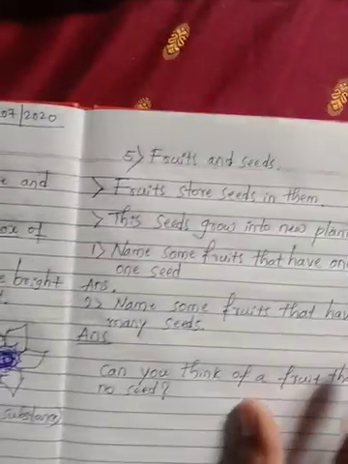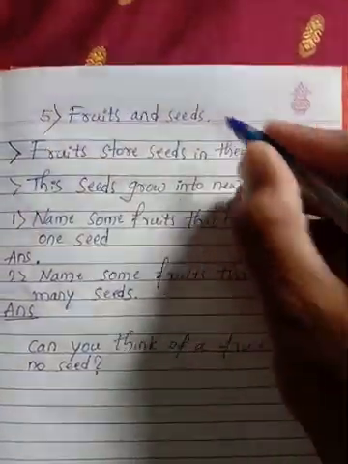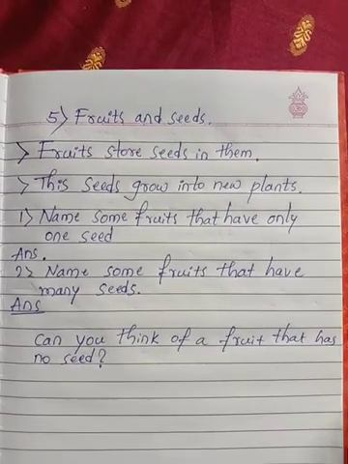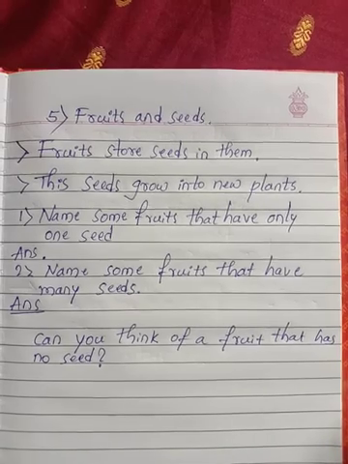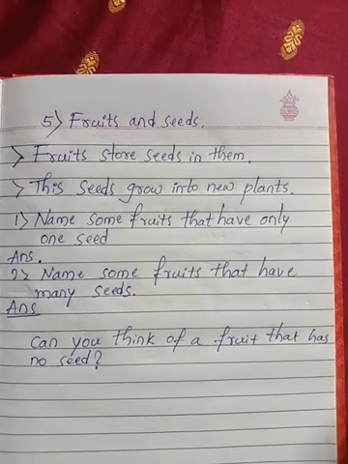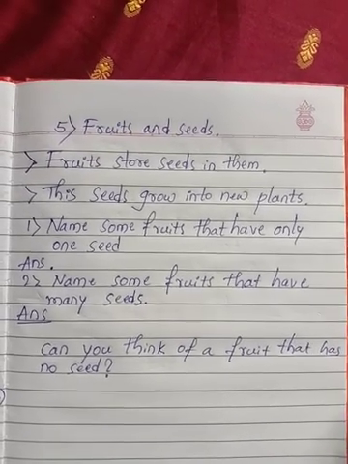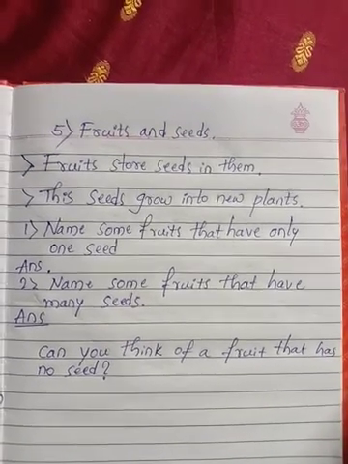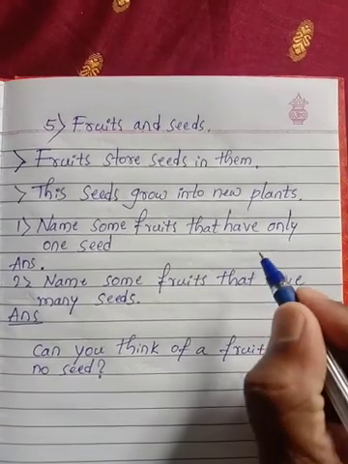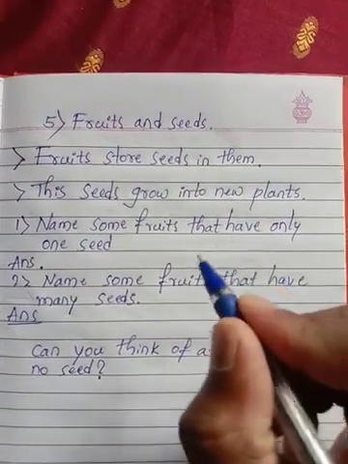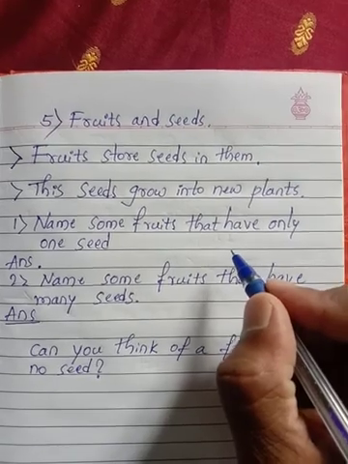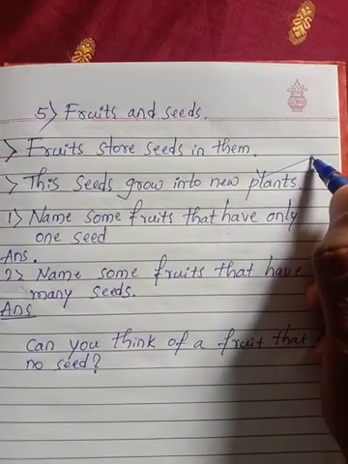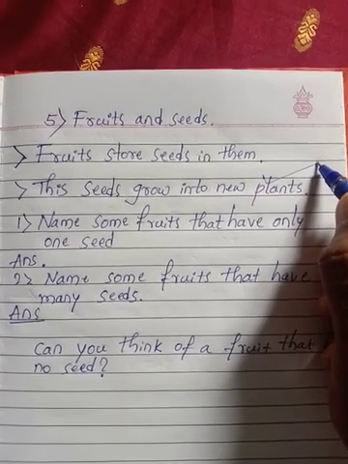And one more important topic in this class is fruits and seeds. Fruits store the seeds in them. Just look, students, at any fruit. According to our science, any structure that holds the seed or seeds is called a fruit. That's why fruits store seeds in them. The seeds grow into new plants. Every seed grows into a new plant.